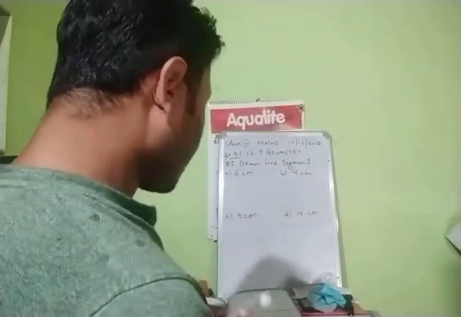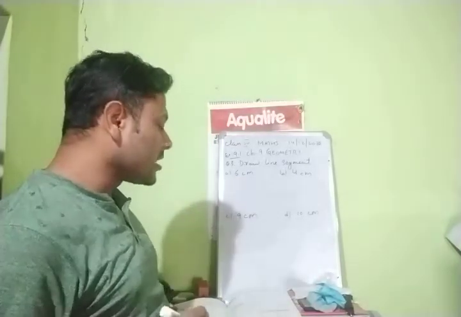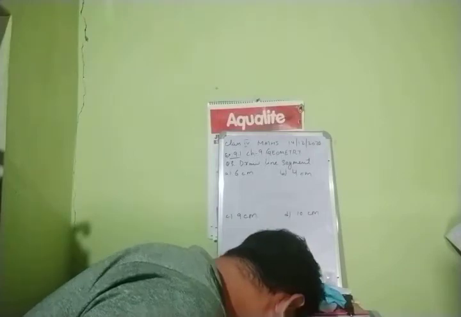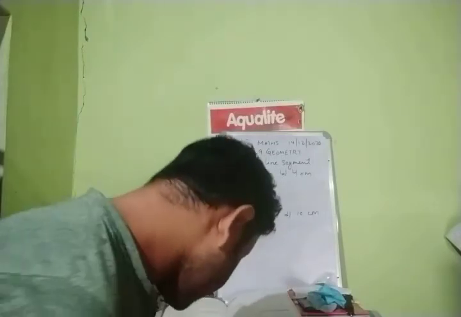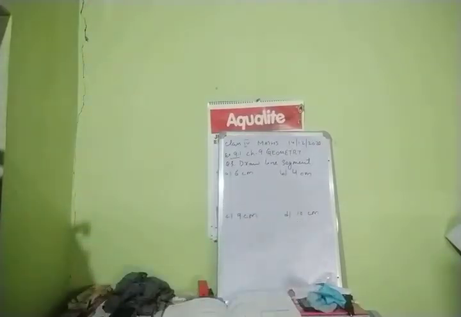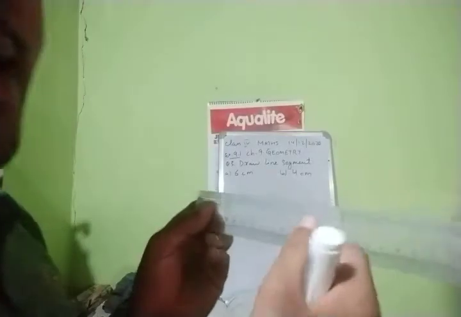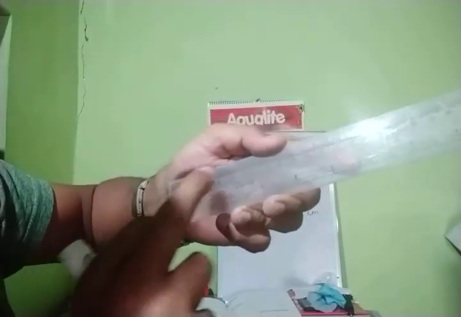Okay, first of all 6 centimeter. You will see in your scale 6 centimeter. This is your scale. You can see here, you will start your numbers from 0. From 0 you will reach to 6.